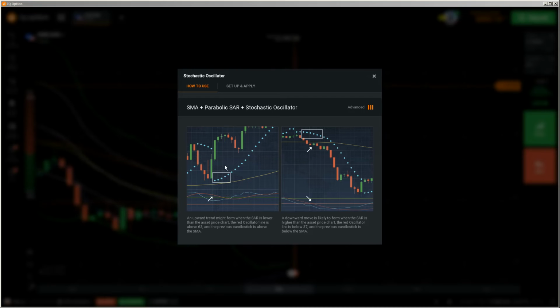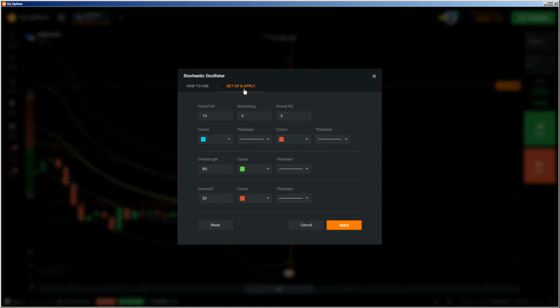You see, if price is above the SMA, this is the SMA, and the red oscillator line is above the 33, then we are in an uptrend. But this sounds a little bit ridiculous, because if it's overbought, it will soon be coming out of this overbought area, and this will go down. But okay, no problem. This is what they're showing here. I'm going to show you how you have to use it in binary option turbo trading.